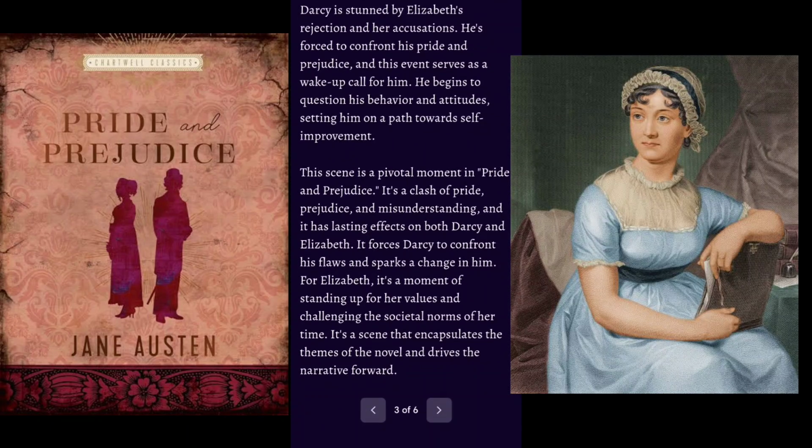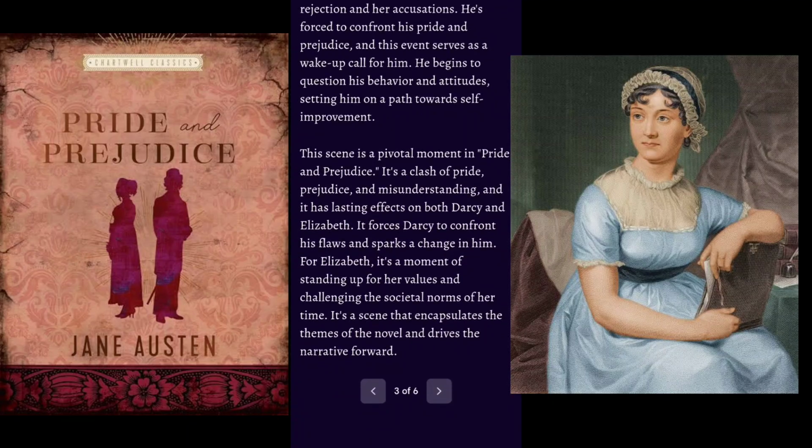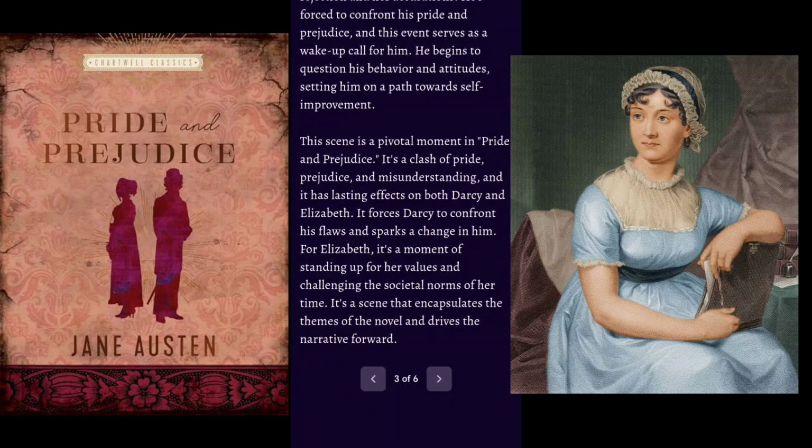It's a clash of pride, prejudice, and misunderstanding, and it has lasting effects on both Darcy and Elizabeth. It forces Darcy to confront his flaws and sparks a change in him. For Elizabeth, it's a moment of standing up for her values and challenging the societal norms of her time. It's a scene that encapsulates the themes of the novel and drives the narrative forward.